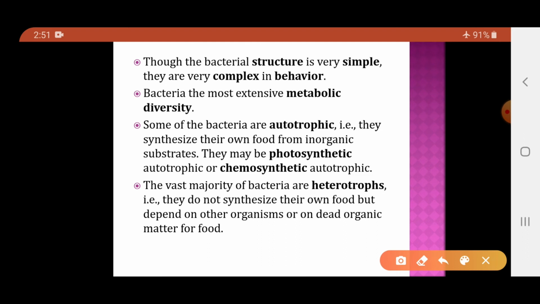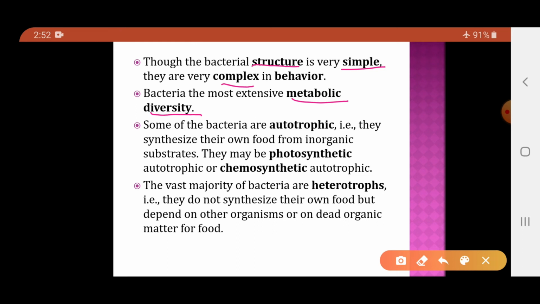Now, basically the structure of the bacteria is very simple, but functionally, when we talk about their behavior, their behavior is very complex. That means though their structure is simple, their behavior is very complex. They show extensive metabolic diversity. That is, the metabolic activities taking place in them are diverse.